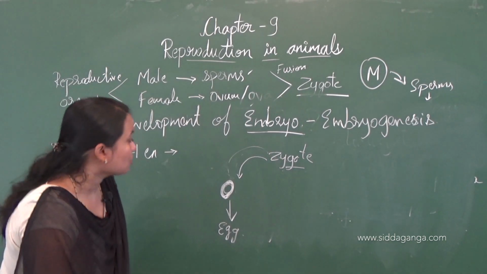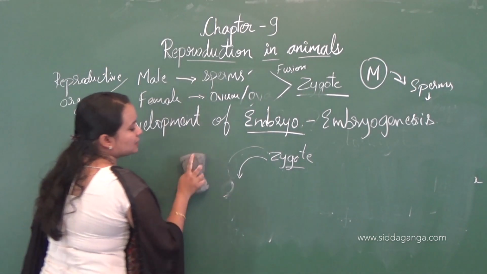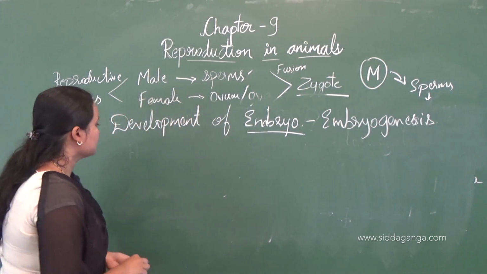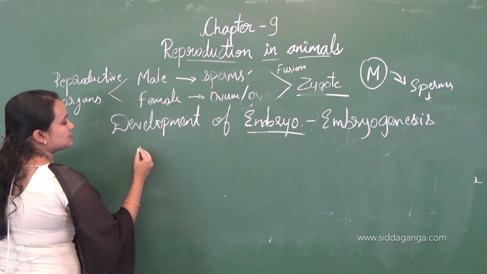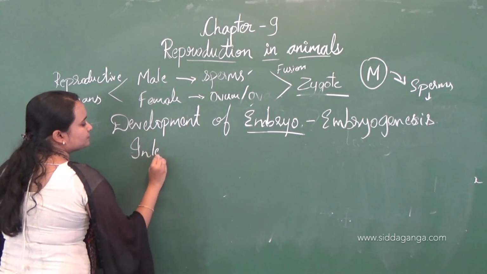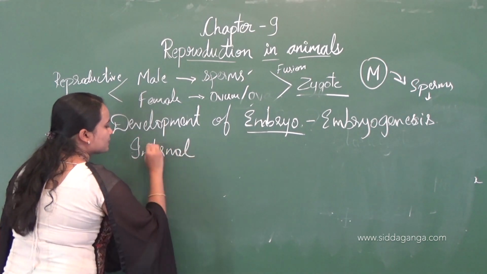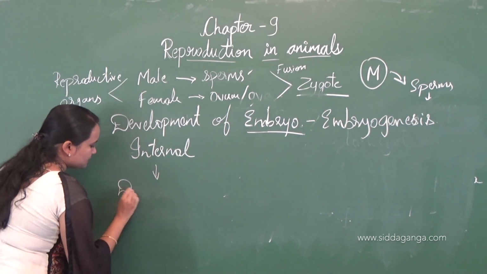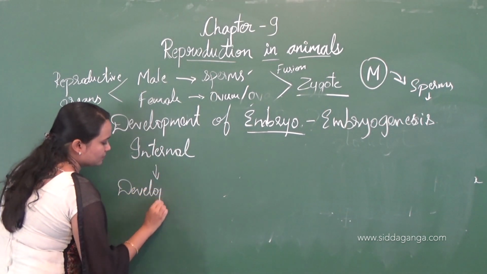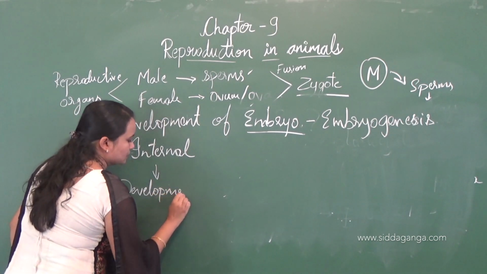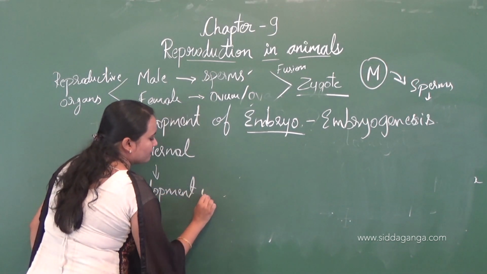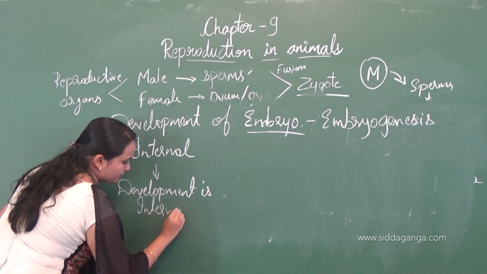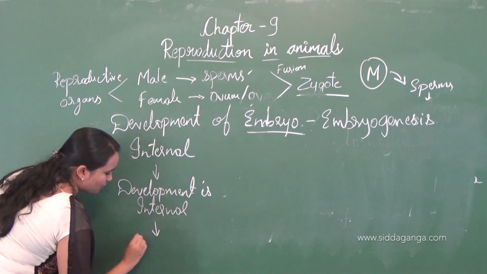I think you must all have observed that there are three cases in the fertilization as well as in the development. One is internal fertilization, in which the development is internal. That is the case of humans.